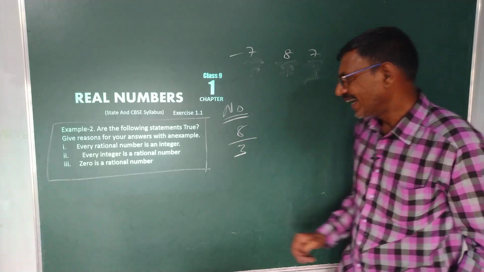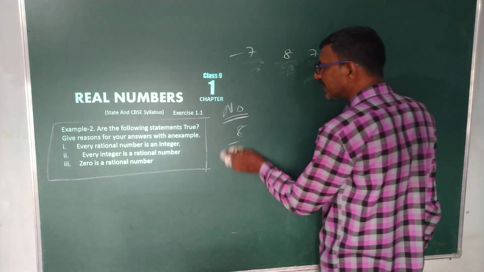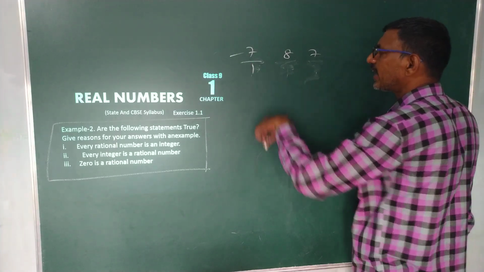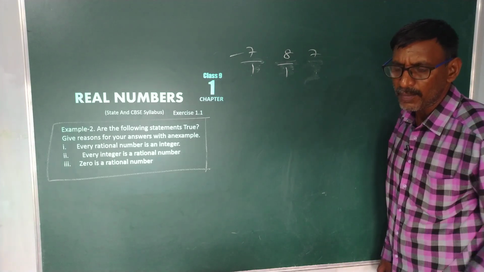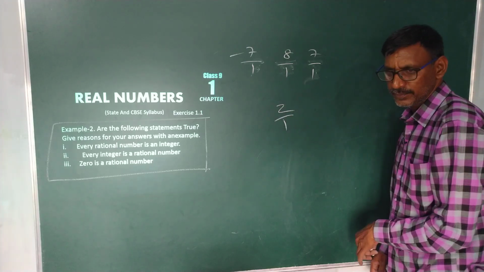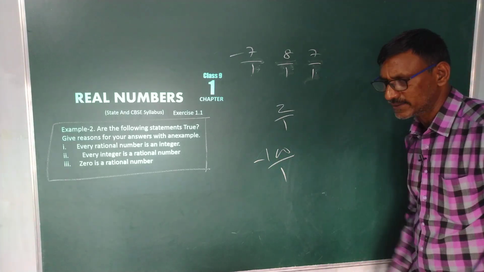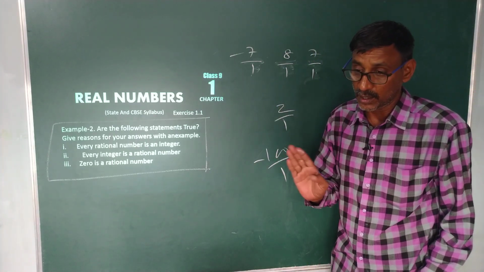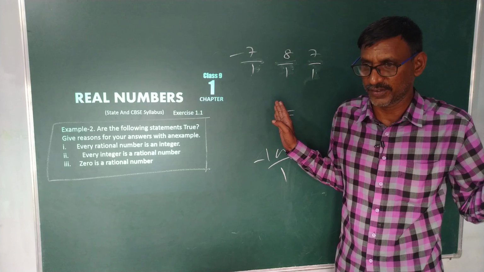When coming to the next one, every integer is a rational number. It's a beautiful question. See, minus 7 is a negative integer. We can write it as minus 7 by 1. It is in the form of p by q. 8 by 1, 7 by 1, 2 by 1, 100 by 1, minus 100 by 1. These are all integers and rational numbers. All integers are rational numbers, but all rational numbers need not be integers. It is very clear.